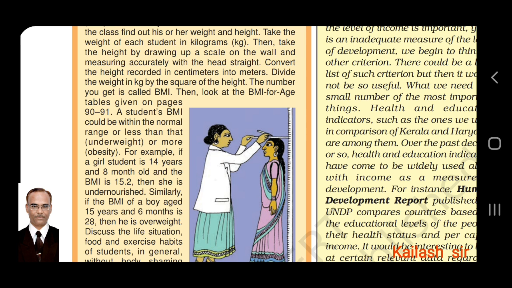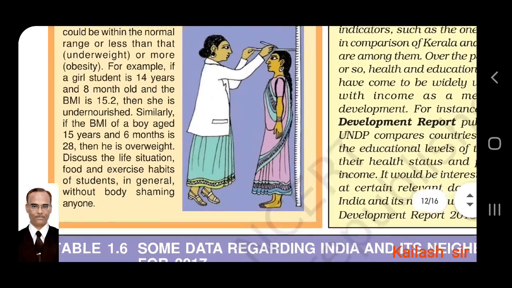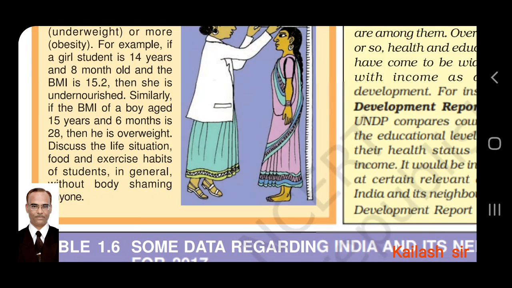A student's BMI could be within the normal range or less than that. It could be below the range, that is underweight, or more, that is obesity. Underweight means less than required weight, or obesity means fat. For example, if a girl student is 14 years and 8 months old and the BMI is 15.2, then she is undernourished. This is what is given in that BMI table on page 91.